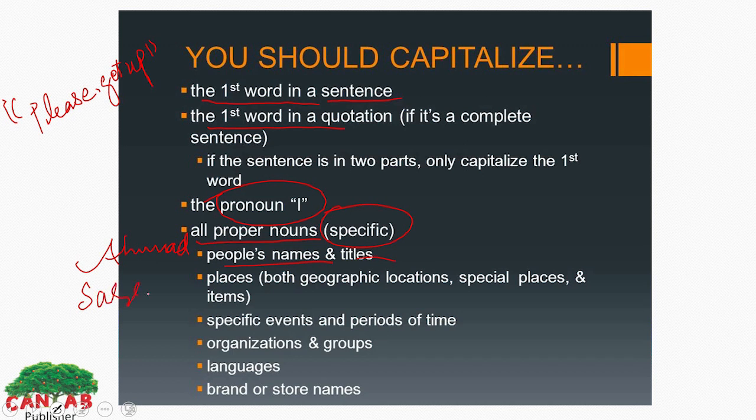Sarah. These are the proper nouns. When we have specific names like Lahore, Karachi, we will always capitalize the first letter of these specific nouns, which are called proper nouns. Places, both geographical locations and special places and items, which I told you.